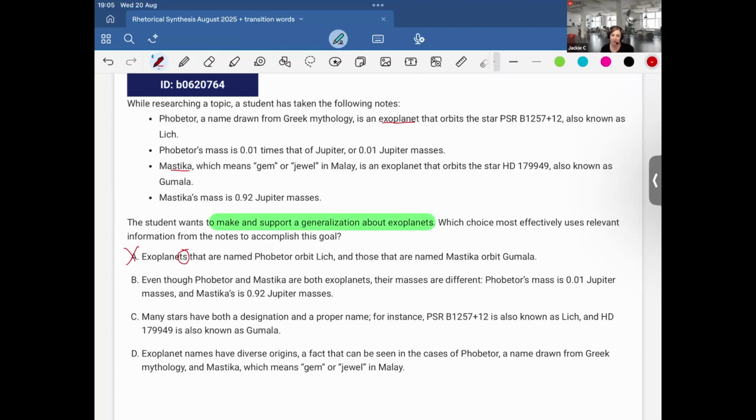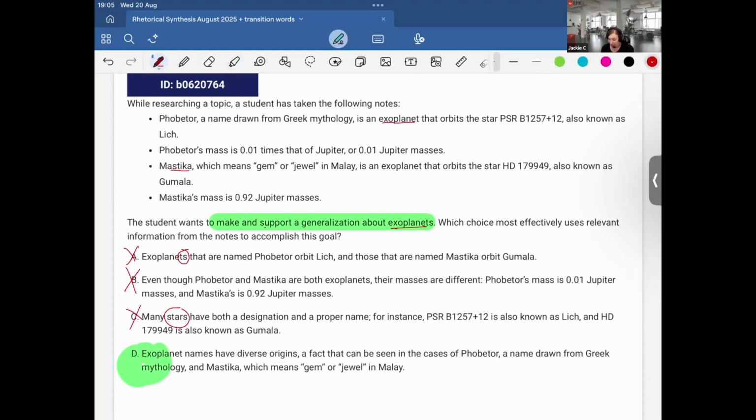Okay, I mean, this is factually correct, but it's just telling me about the masses. That's not making a generalization about exoplanets. Option C: many stars have both a designation and a proper name. For instance, PSR B1257+12 is known as Lich, and HD 179949 is also known as Gumala. So C is trying to use information from the notes, but we can see that it's talking about stars, and we're focused on exoplanets. So we can discard C. It must be correct choice D.